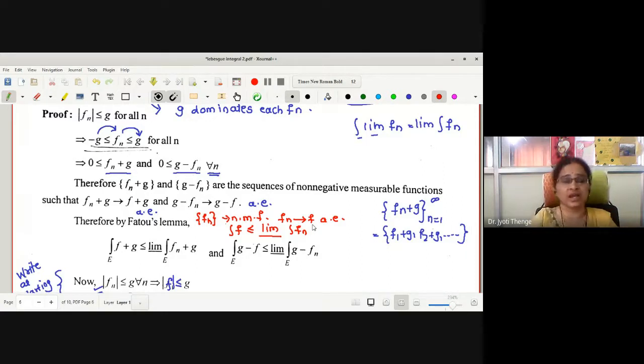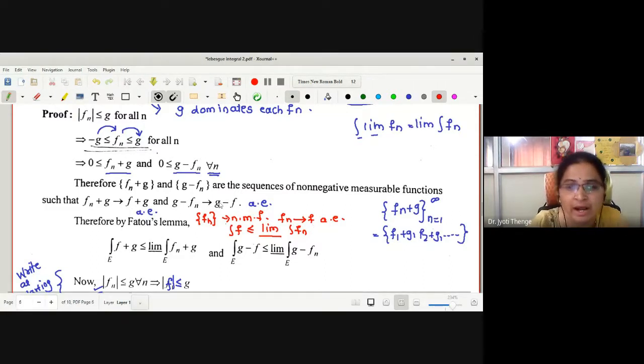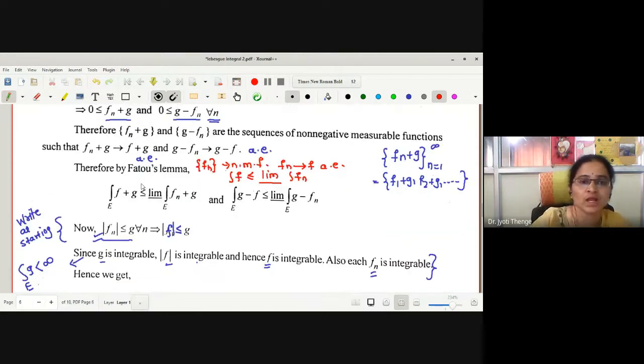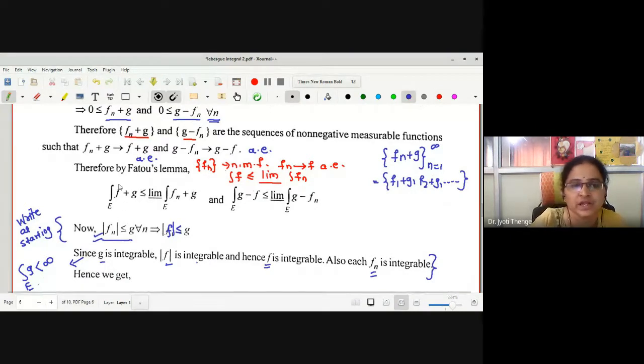Now we have two sequences, fn plus g and g minus fn, which converge to f plus g almost everywhere and g minus f almost everywhere, right? Why have I written almost everywhere here? Because fn converges to f almost everywhere, correct? Now let us use Fatou's lemma for these two sequences, fn plus g and g minus fn. What kind of statement is it giving me then?